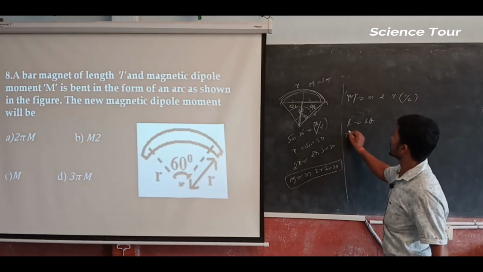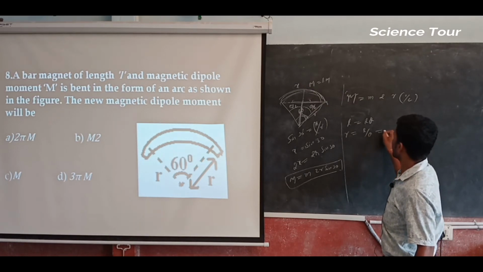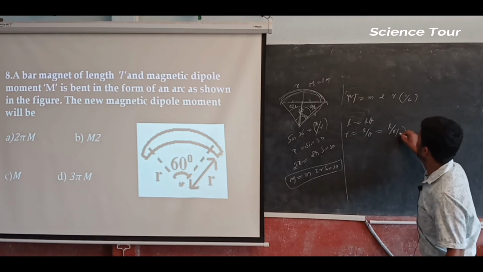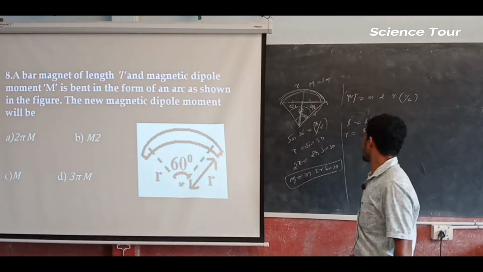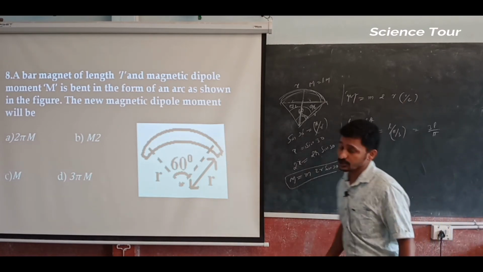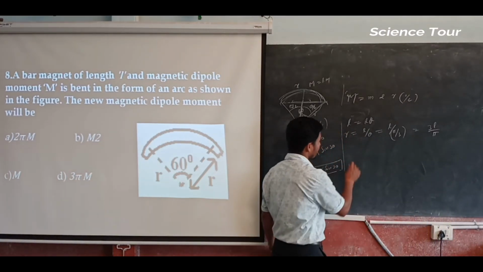Now R is equal to L divided by theta, and theta is pi by 3 here. So it becomes 3L divided by pi. If you substitute that in, what am I going to get?